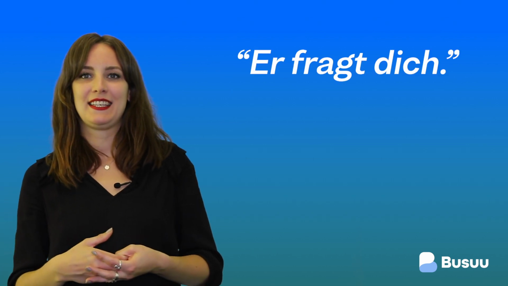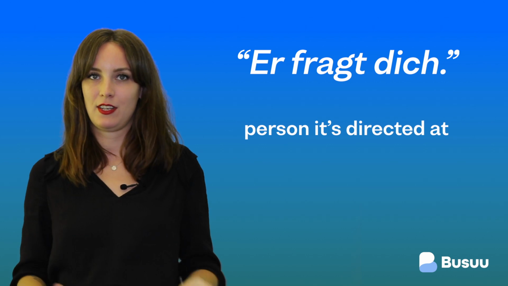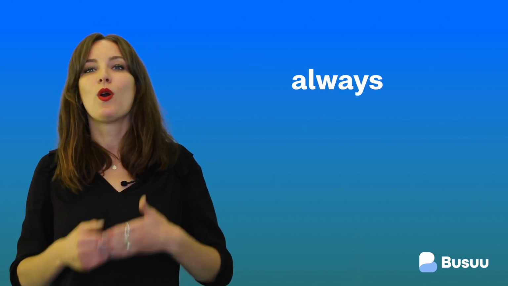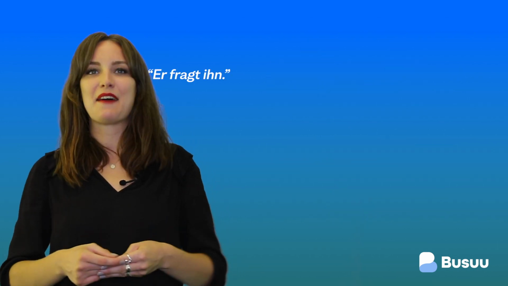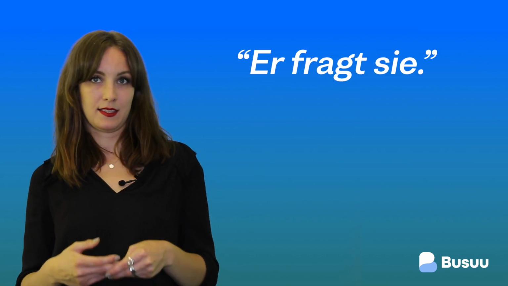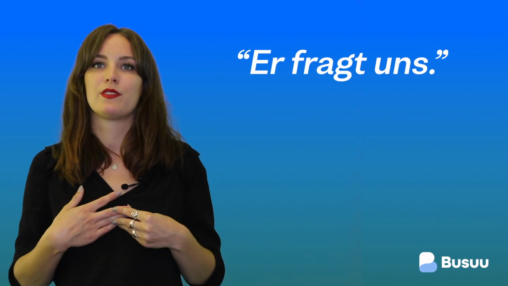Er fragt dich. He's asking you. Again, the person the question is directed at is the direct object, which is always in the accusative case. So we use dich instead of du. Er fragt ihn. He's asking him. Er fragt sie. He's asking her. Er fragt uns.